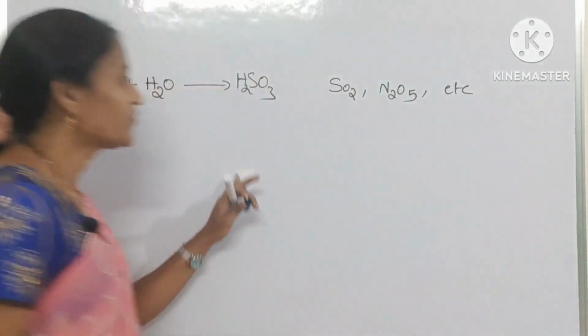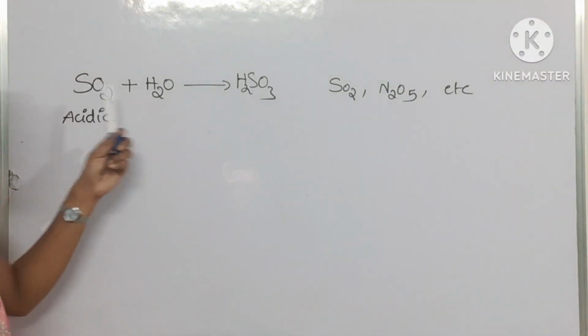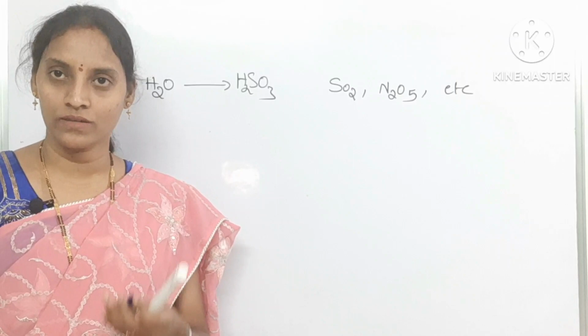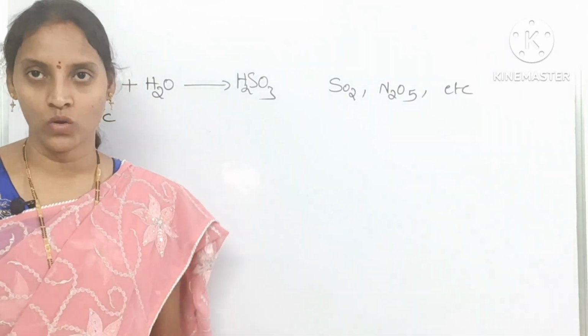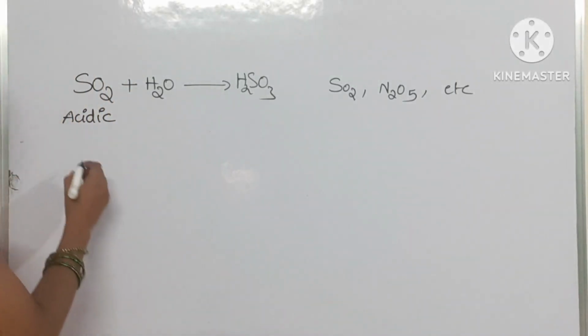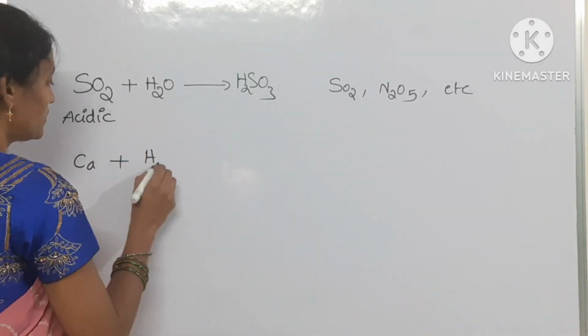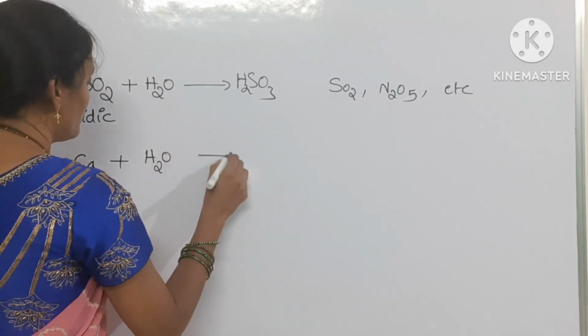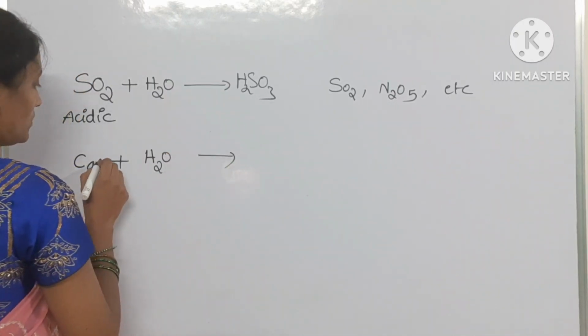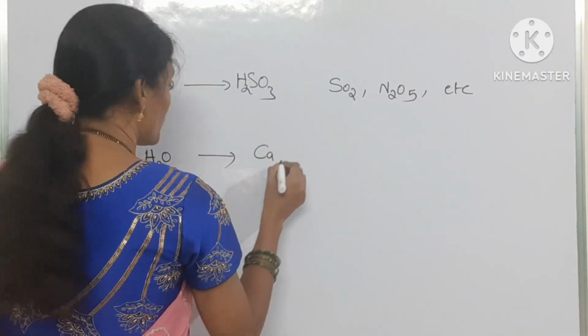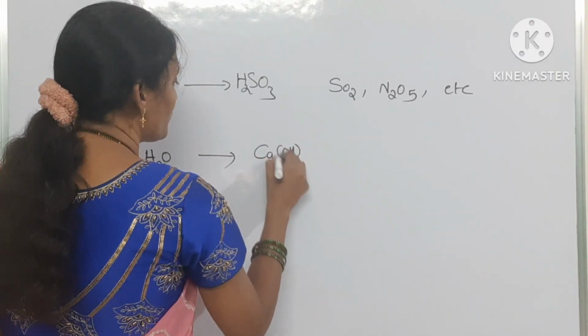Then basic oxides. If an oxide gives a base while reacting with water, that is the basic oxide. Take calcium oxide, CaO, with water: it will give you calcium hydroxide.